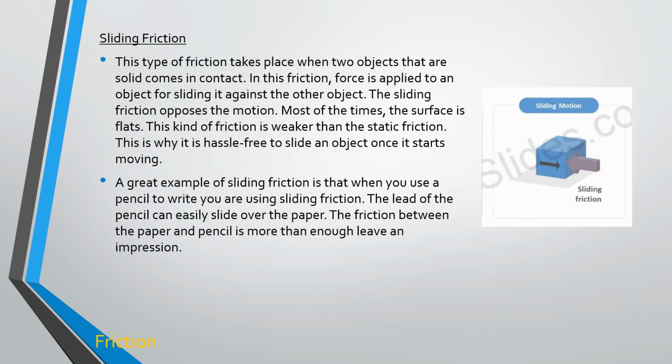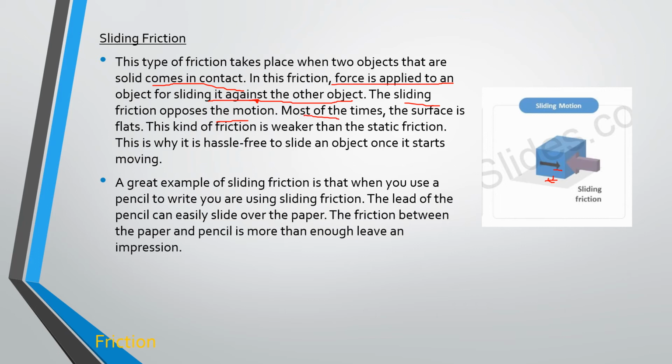Now we have sliding friction. This type of friction takes place when two solid objects come in contact. That means if you're considering the surface and the block, what happens to it? It comes to rest after sliding over it, right? So in this friction, force is applied to an object for sliding the surfaces against each other. The sliding friction also opposes the motion.